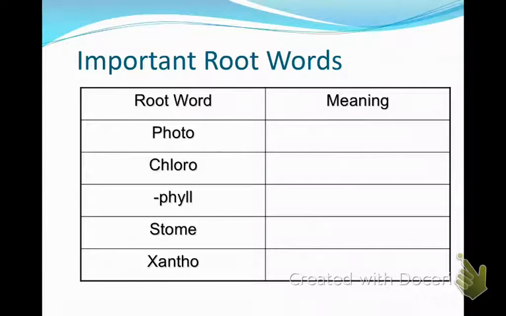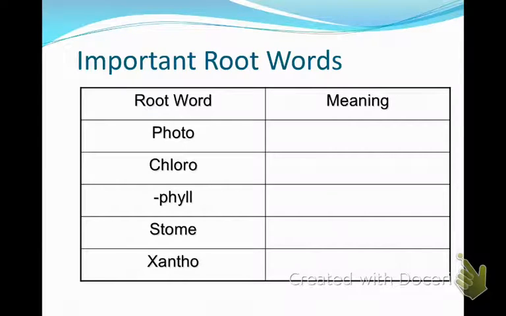Some words that I want us to remember, word parts, prefixes, suffixes, root words that are going to help you to remember what's going on. Photo means what, everybody? Light. Chloro, any clue what that means? Green. Okay, for the name of the organelle, as well as for the name of the pigment, which is crucial. Now, is chlorophyll the only pigment in leaves? No. Can you think of another pigment in leaves? Carotenoids. I heard it. What color are the carotenoids? They're orangish. Like carrots, carotenoid, carrots. Carrots must have a lot of carotenoids.